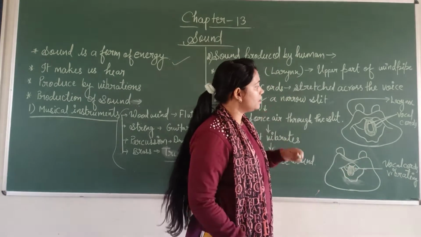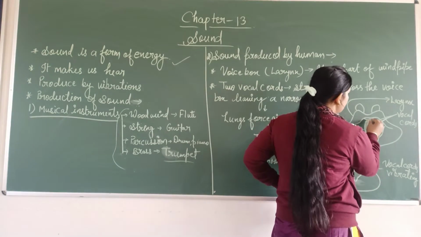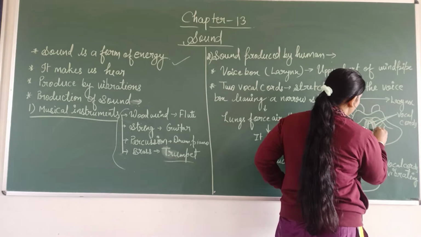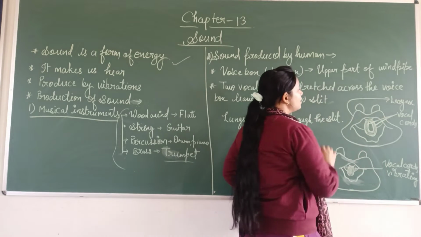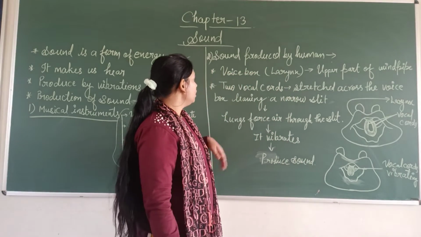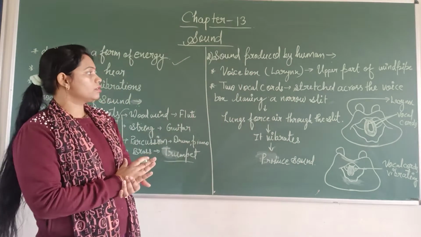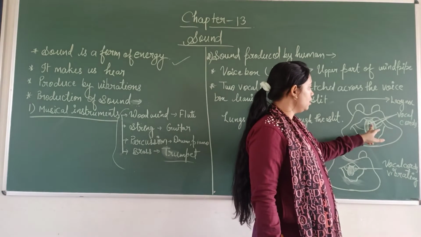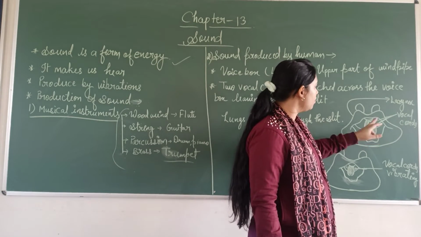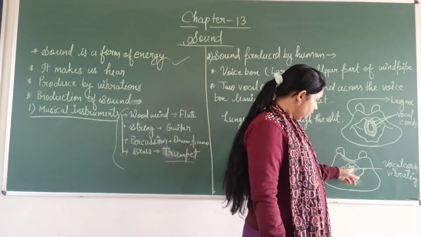You can see these are the vocal cords, and this is the larynx. When it is stretched, a narrow slit is there. You can see this is the slit between the vocal cords.